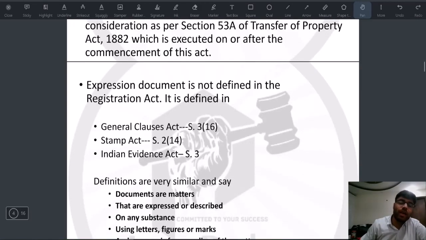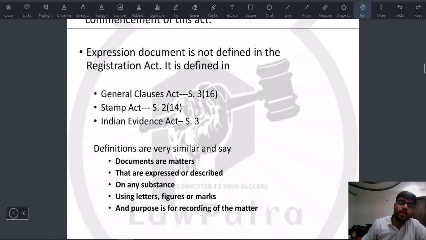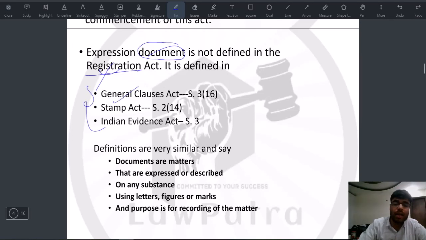Now, first of all, understand that Section 17 talks about documents which need to be registered. So first of all, the meaning of document is extremely important, and document is not defined in the Registration Act. But the expression document has been defined in these three Acts: the General Clauses Act, the Stamp Act, and the Indian Evidence Act. So it's better to go by the definition of the Indian Evidence Act, because afterwards, whenever there's a trial, the Indian Evidence Act will be referred to. But as such, there's no restriction. It's just a matter of practice that advocates refer to the Indian Evidence Act.